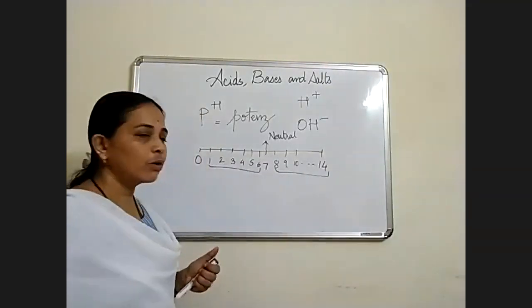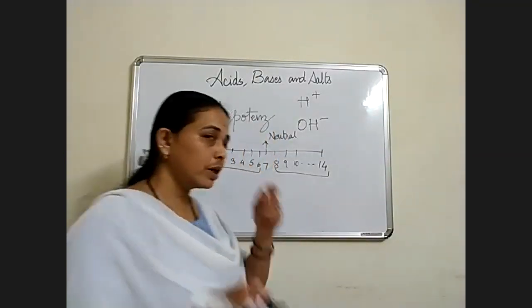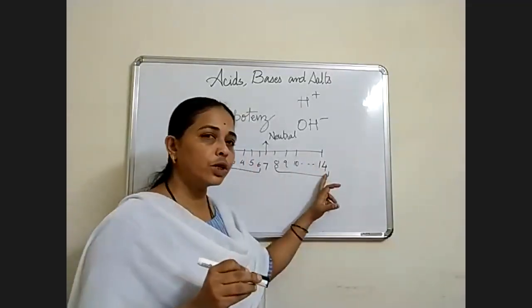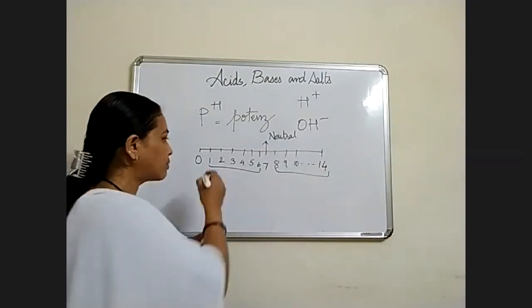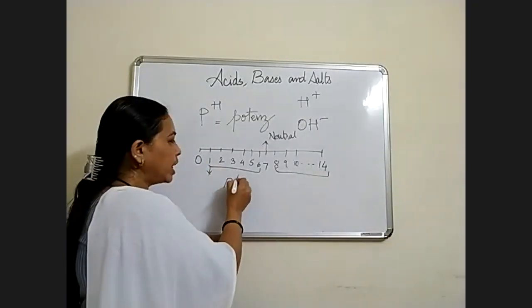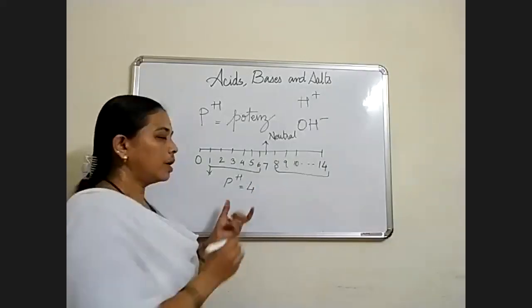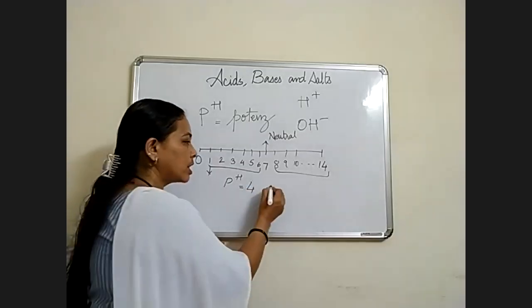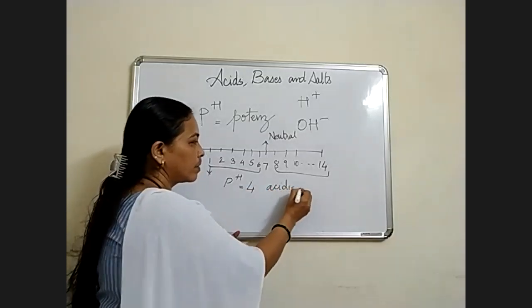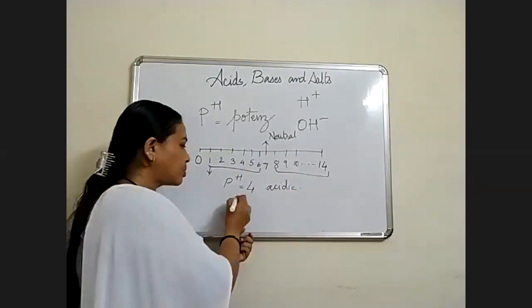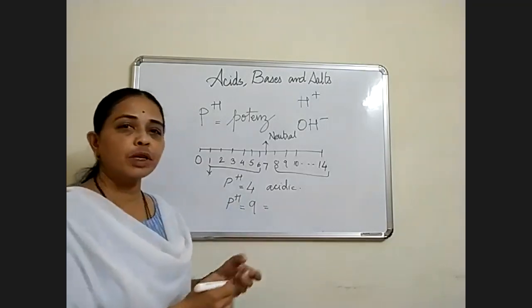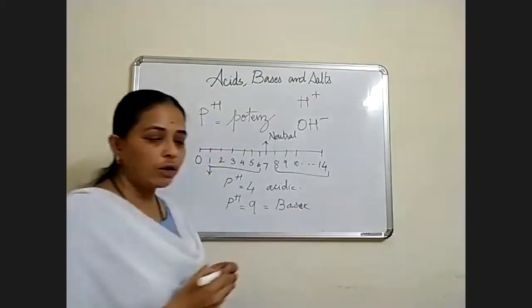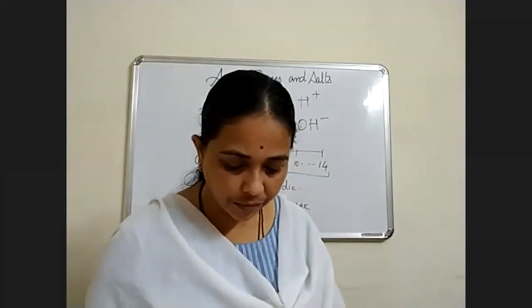So now we will see how to find out the pH of a substance. I hope you have understood. The pH scale starts from 0 to 14 and pH of a substance starts from 1. So if I ask you, if pH is 4, which nature is the substance? That substance is acidic. If I say that the pH of a substance is 9, then that substance is basic. Okay, now let's see how to find out the acid and base pH.